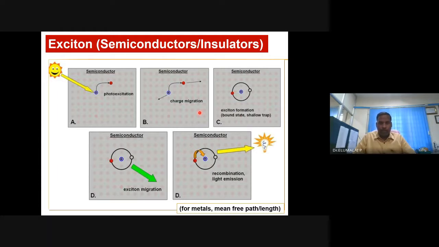But if energy is applied, either thermal or electrical or radiation energy, the electron present in the valence band acquires the energy from the source and gets excited, goes to the excited state, and stays there for a while, has a nice nap there until it loses its lifetime.